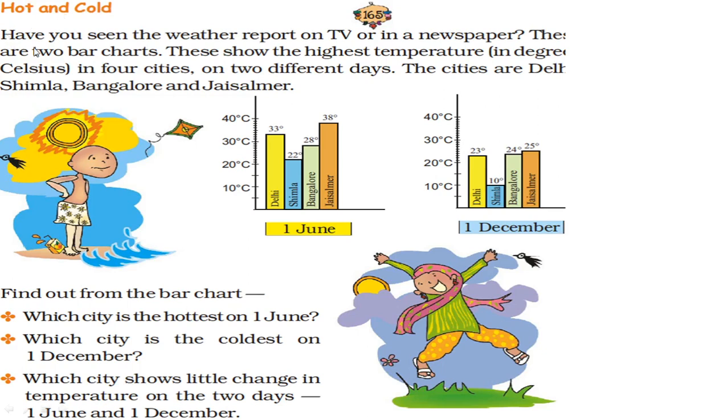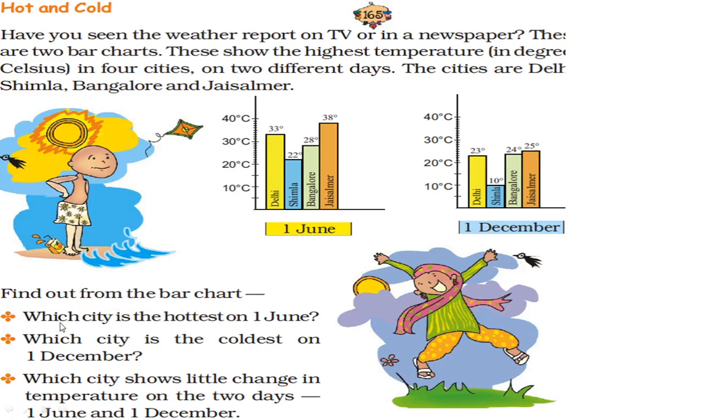Hot and cold. Have you seen the weather report on TV or in a newspaper? These are two bar charts. These show the highest temperature in degrees Celsius in four cities on two different days. The cities are Delhi, Simla, Bangalore and Jaisalmer. So just see here the bar chart of 1st June, temperature of 1st June, and here temperature of 1st December. Find out from the bar chart.